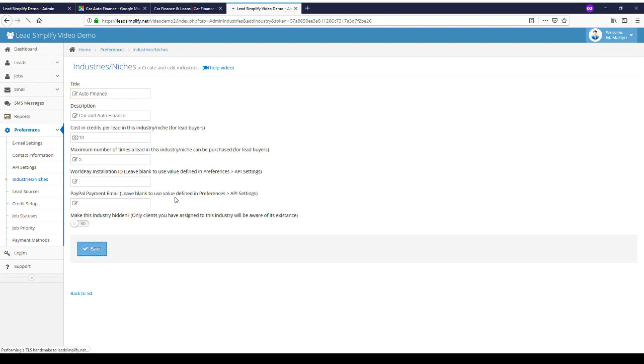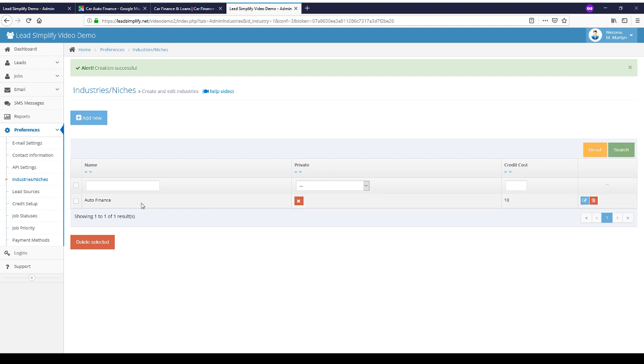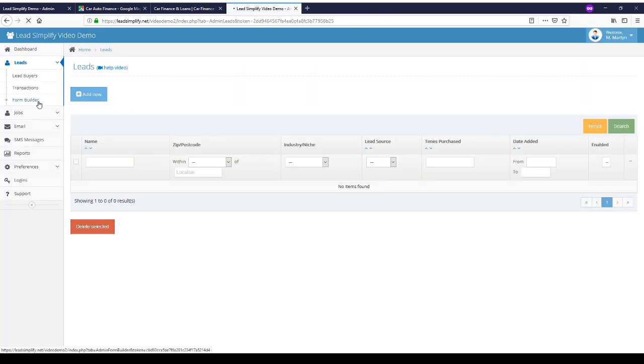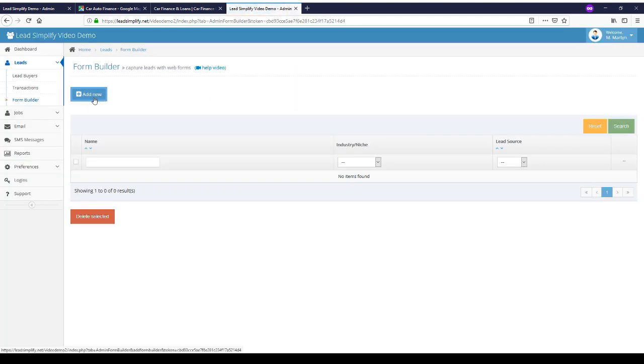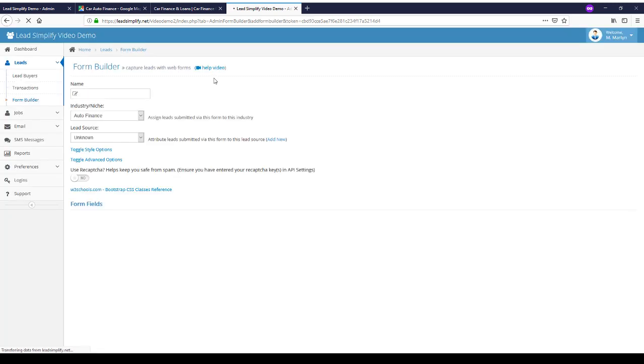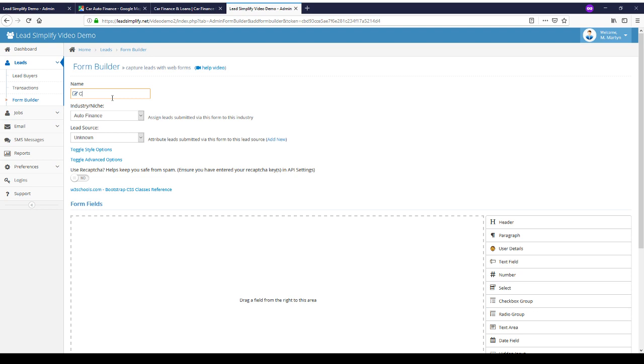So we'll click save on here. And then we've now added the auto finance industry. Next thing we need to do is go and create a form. So we'll jump over to Leads, Form Builder, and then we'll add a new form. We can see we've just named this form Car Finance 1.